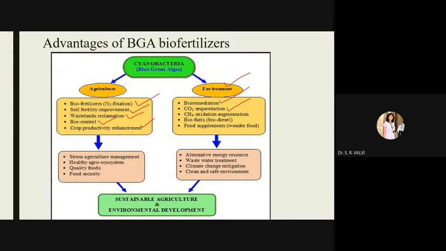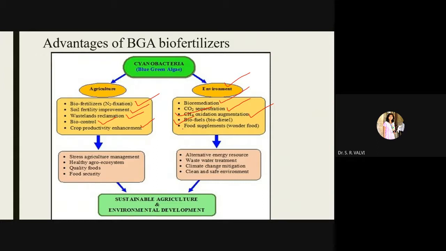Then CH4 oxidation augmentation. Here, this CH4 oxidation is done by this cyanobacteria, because we have seen that this nitrogen is going to convert into NO2, NO3, then further it's going to convert into ions, right? Then it's biofuel or biodiesel production where this blue green algae helps.